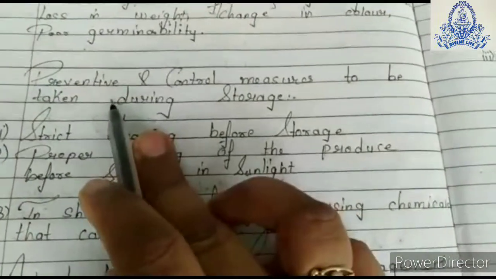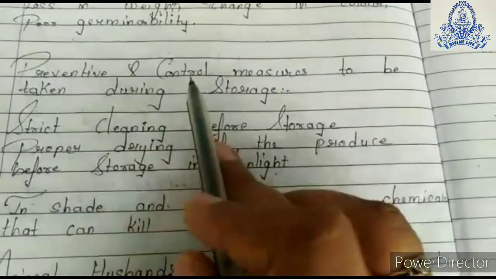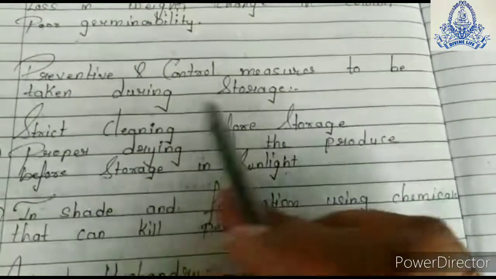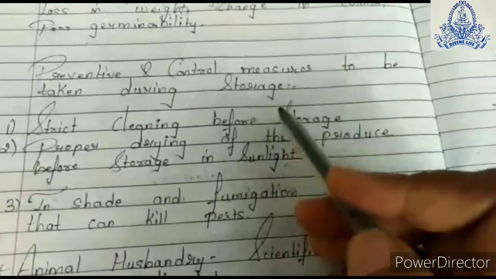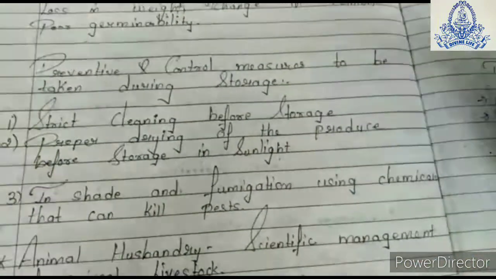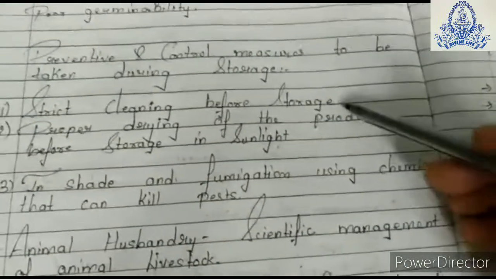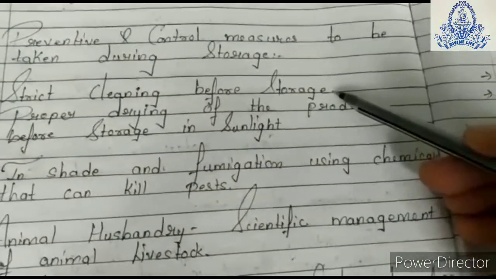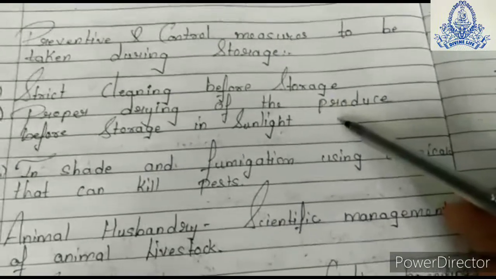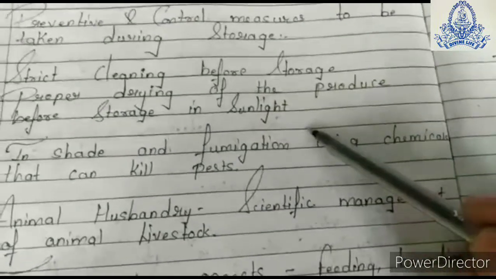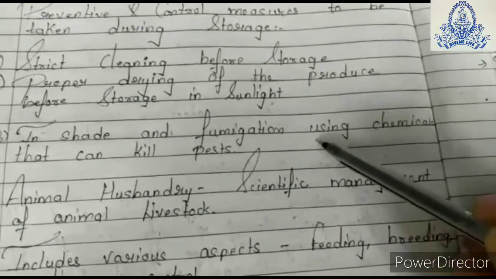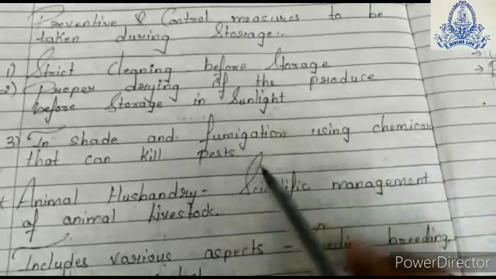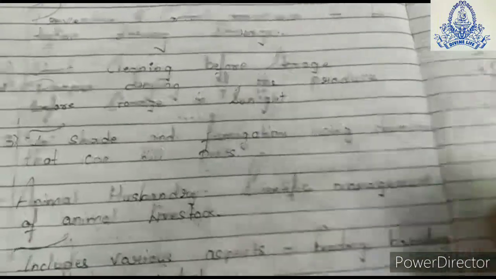Let us see the preventive and control measures to be taken during the storage. Means when you are storing the produce, what measures we need to take? First is the strict cleaning is required. Proper drying of the grains in the sunlight before the storage. You need to spread the chemicals in the storeroom to kill the pest if any is present.